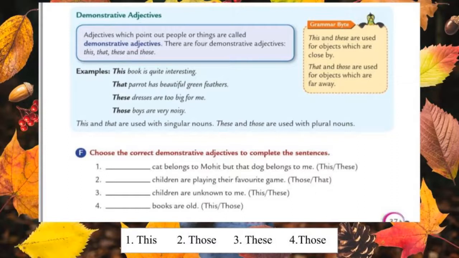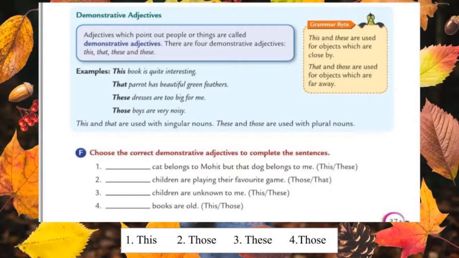Second one, dash children are playing their favorite game. Children is a plural noun, okay? So what we should use here? Those children are playing their favorite game. And the third one is dash children are unknown to me. Here I already said that children is a plural noun. So these children are unknown to me. And the last one, dash books are old.